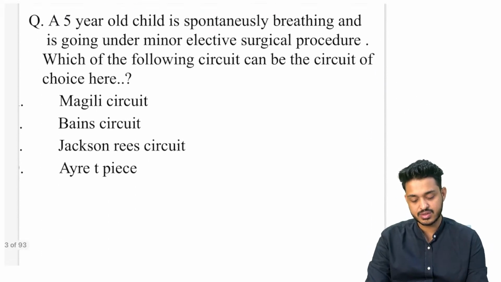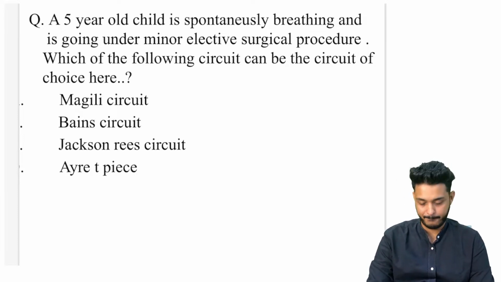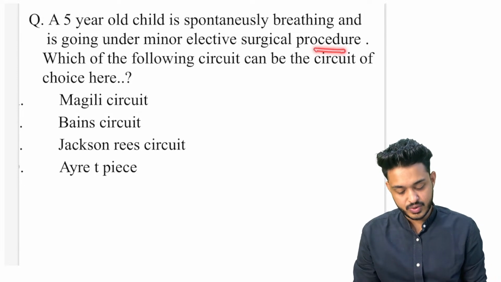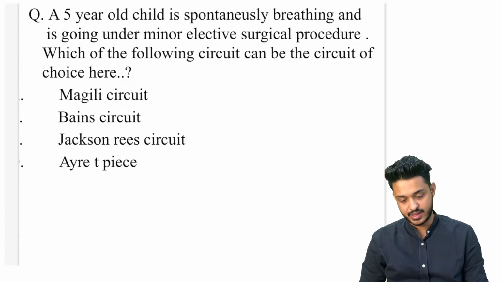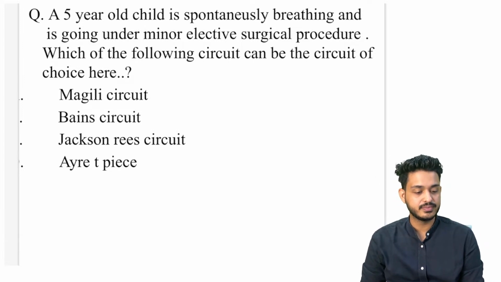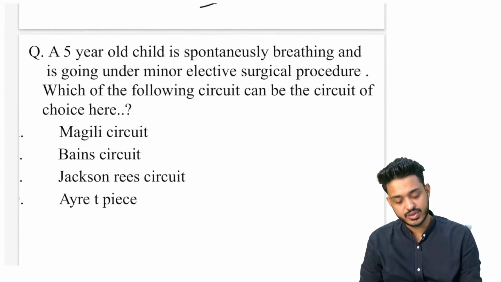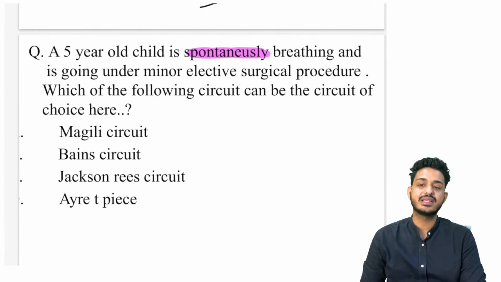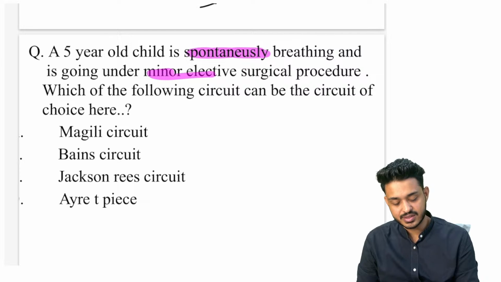So try to solve this question. If you have understood, if you are having any issues, do ask me. A 5-year-old child is spontaneously breathing and going under minor elective surgery. Okay. Which of the following circuit can be used over here? Which circuit we are going to use? Yes, one tube within another tube is going to be Mapleson D. A 5-year child is going to be spontaneously breathing. Which circuit you would like to use? Is undergoing minor elective surgery, छोटा सा surgery है.